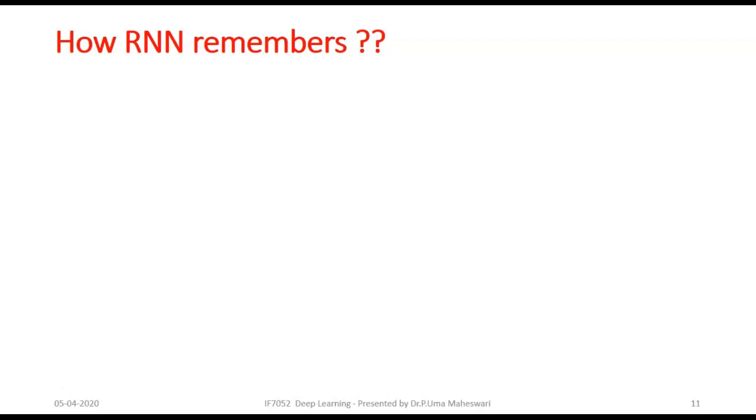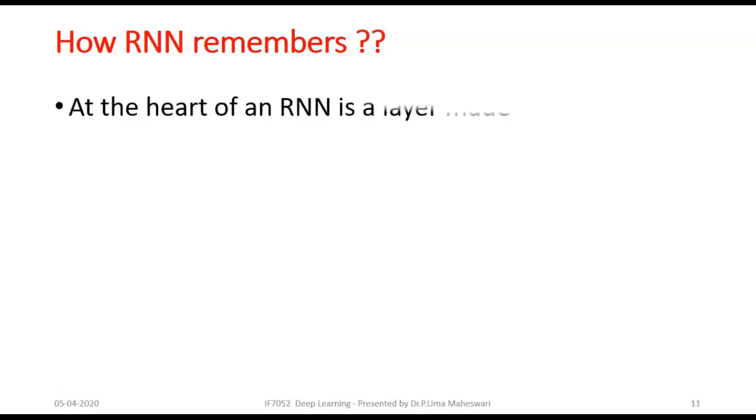So far we discussed so many applications of RNN, where in every application the RNN is playing a vital role in remembering the past for future prediction. So how does RNN remember? RNN has a memory cell.